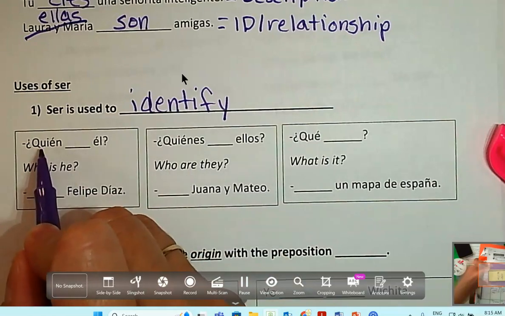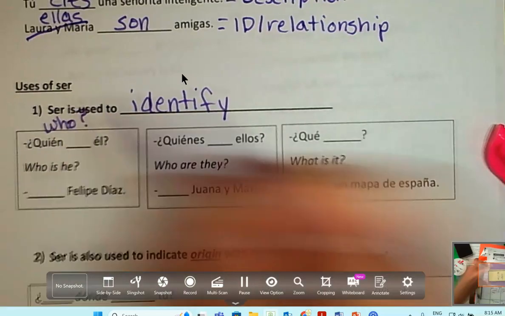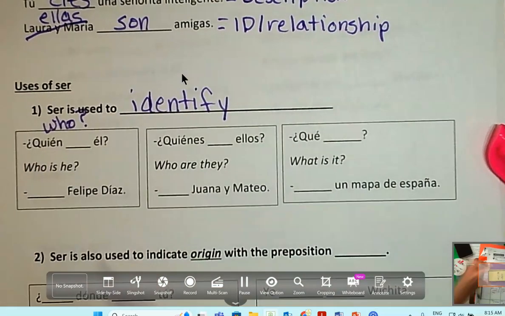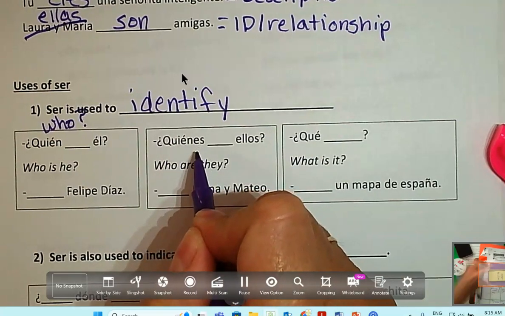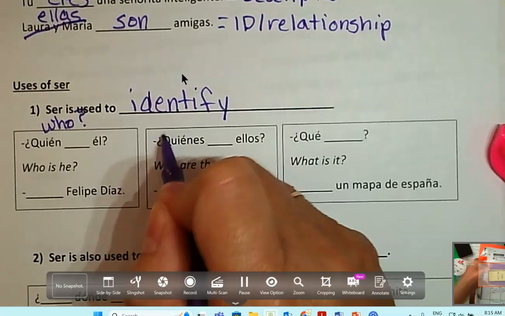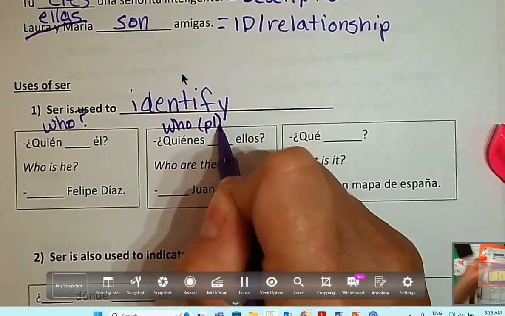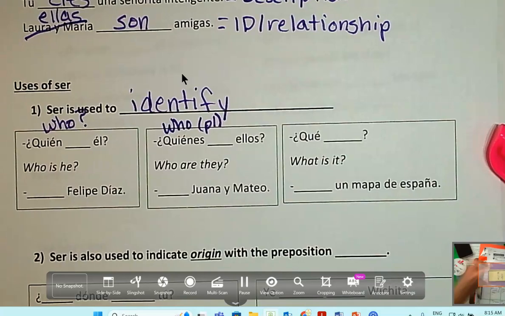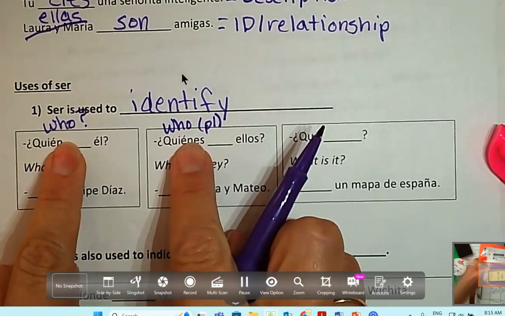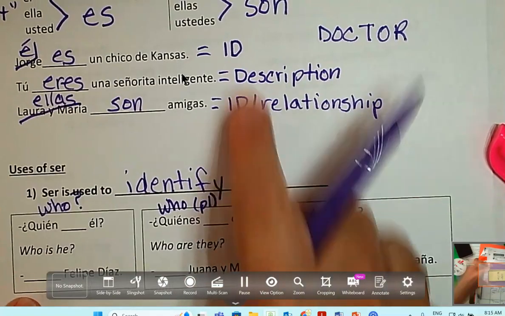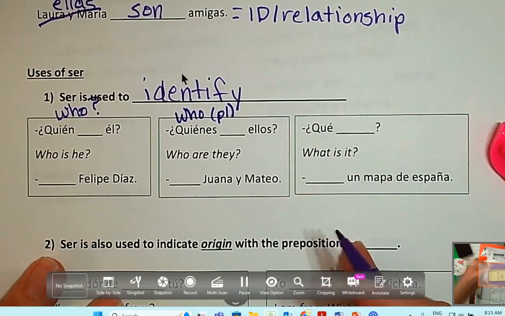¿Quién es? Who? Question mark, right? Notice the accented E. All question words have an accent. ¿Quiénes? Who all. So this is plural, right? So if you're asking about more than one person, we got to make the word who plural. So why would we need these? Well, because it's used for identification. If I want you to tell me who someone is, I'm going to ask you who or who, plural.